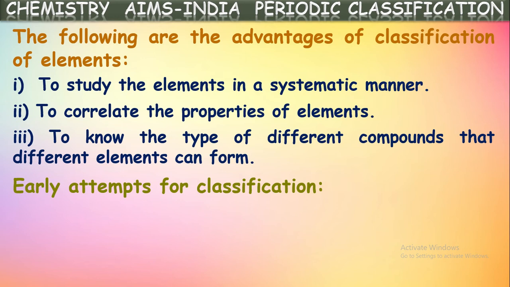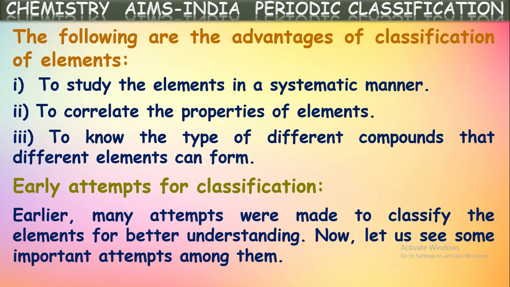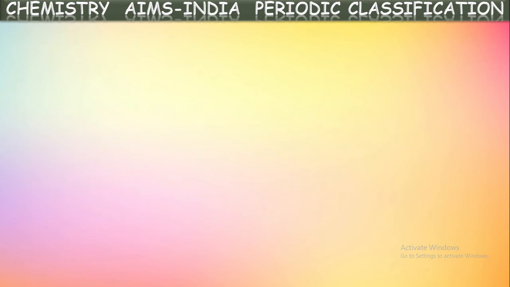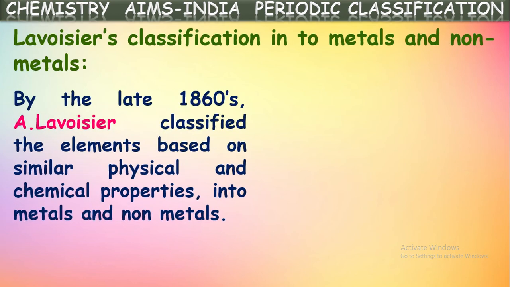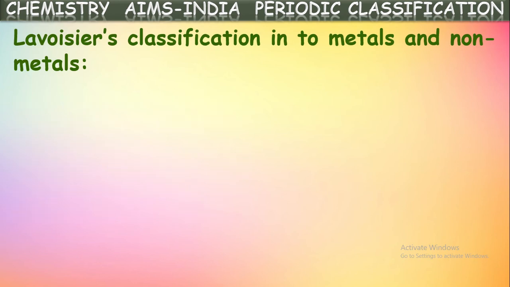Now, let us see the earlier attempts for the classification, how they tried in the earlier days, what the limitations in those classifications were, and how they gave ideas for the modern classification. Earlier, many attempts were made to classify the elements for better understanding. Now let us see the important attempts among them. So first among them is Lavoisier's classification into metals and non-metals.